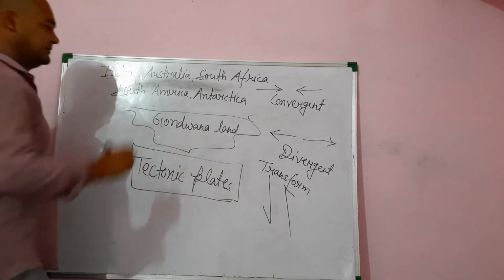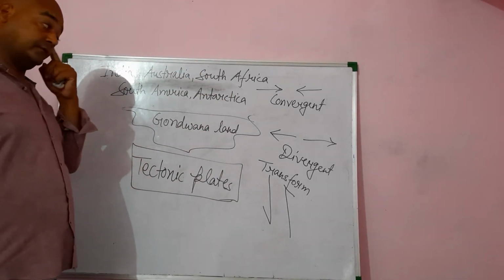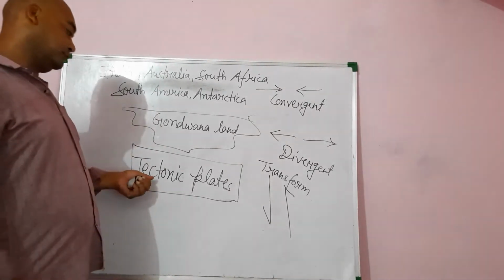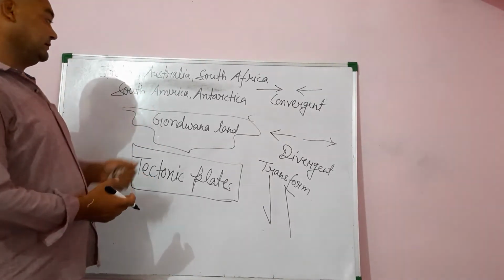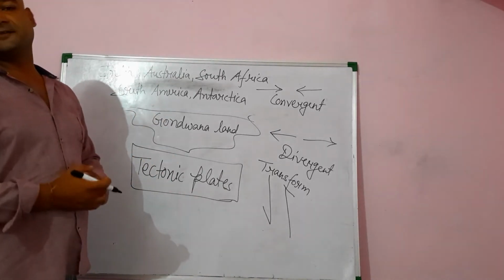Yes, in olden time, all these countries were part of the Gondwana land. But by the movement of the tectonic plates, this Gondwana land split into different pieces.